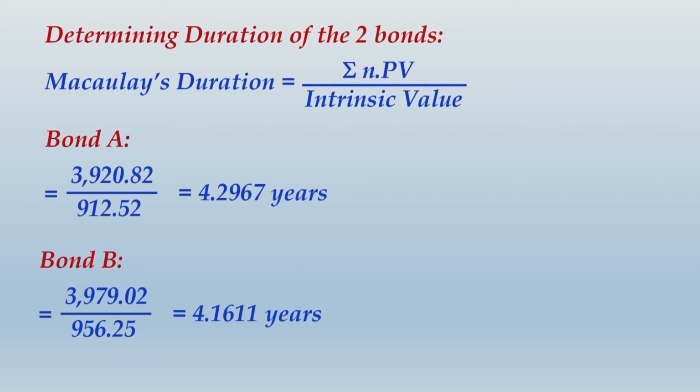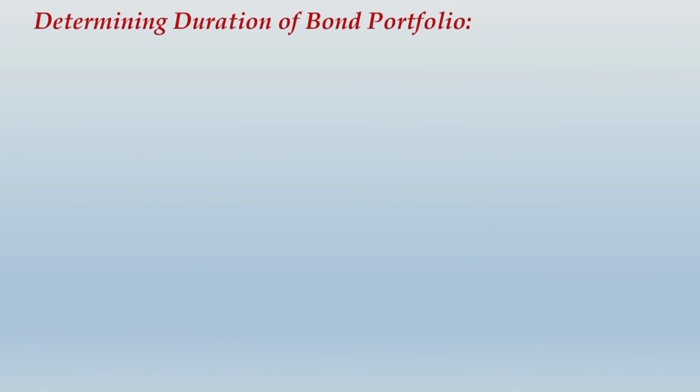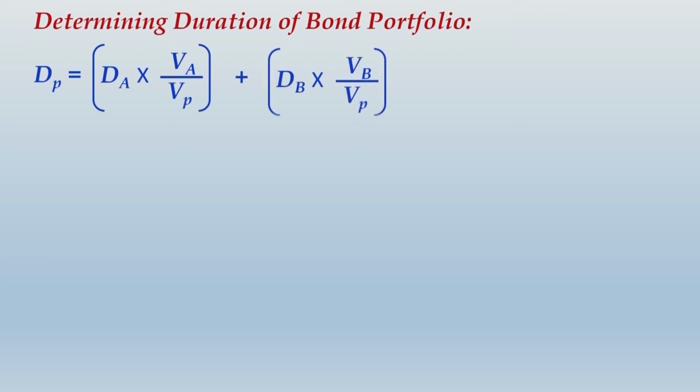Alright friends, let us move ahead and compute the duration of the bond portfolio. We know one thing, that duration of bond portfolio will be the weighted average of duration of each of the two bonds.